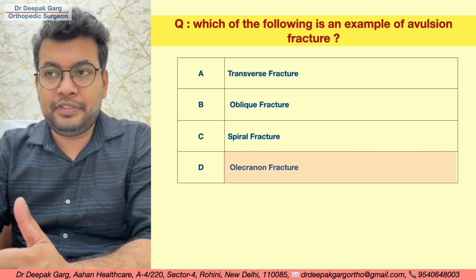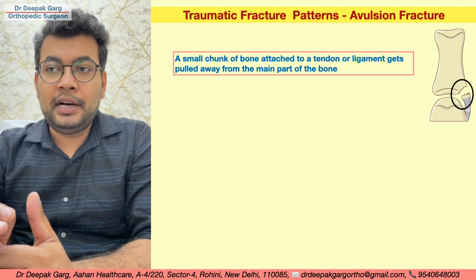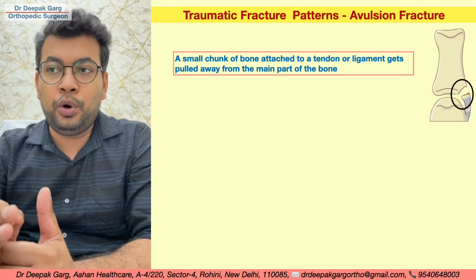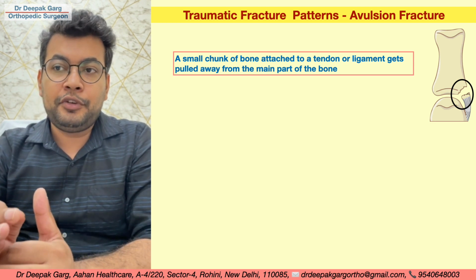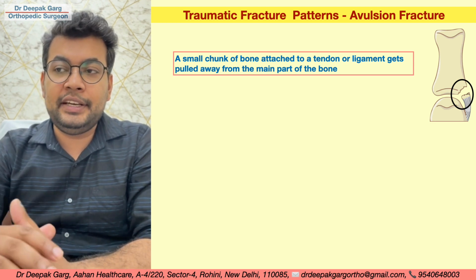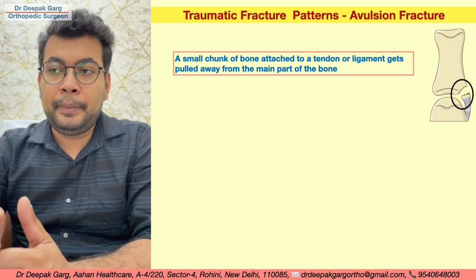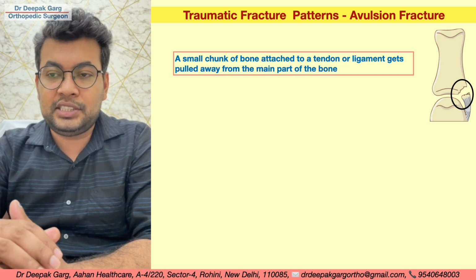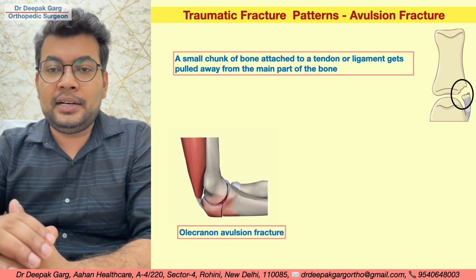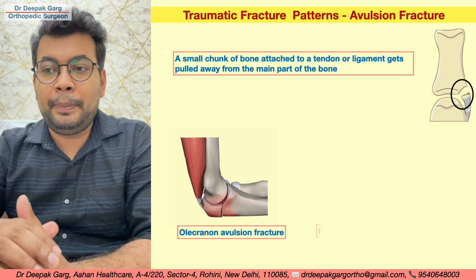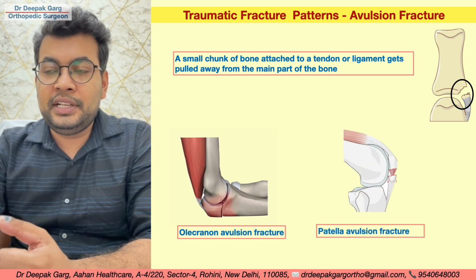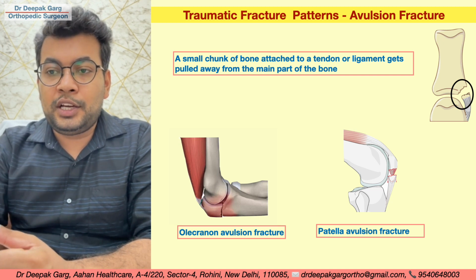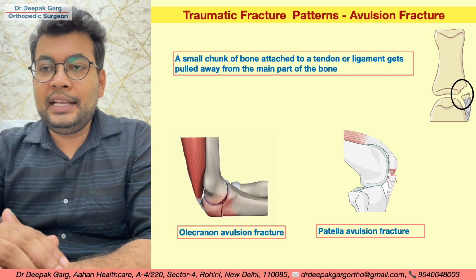Let's look at the details of an avulsion fracture. So what is an avulsion fracture? A small chunk of the bone attached to a tendon or a ligament gets pulled away from the main part of the bone. We can see from the diagram here, the piece of the bone is pulled away with the pull of the ligament. This is called avulsion fracture. So the typical examples are olecranon avulsion fracture or patellar avulsion fracture. So we looked in the last question, they were asking about example of avulsion fracture and the answer was olecranon avulsion fracture. Similarly, this is another question.